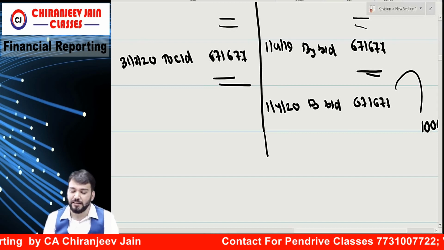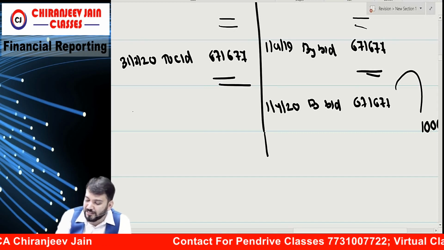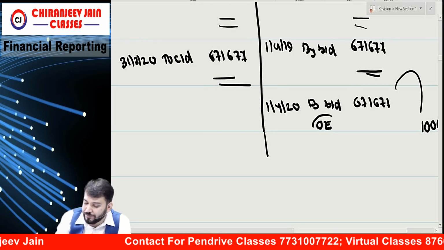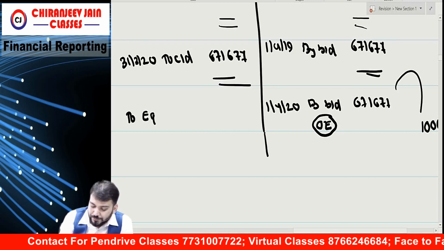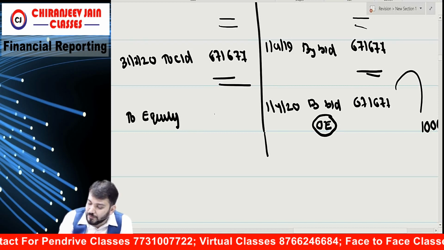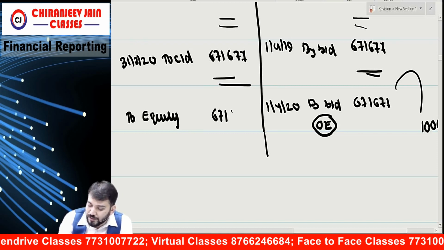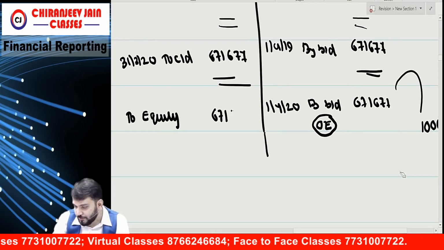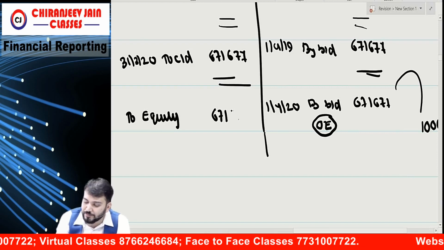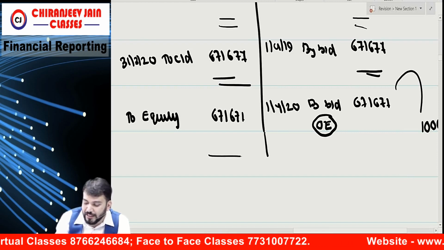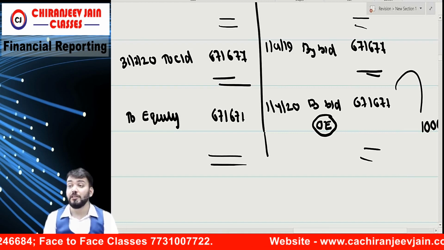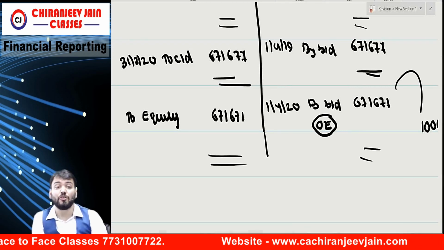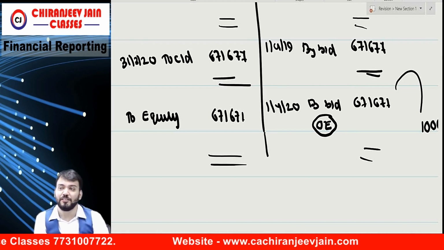But internationally, what journal entry we pass, this is under other equity. Now it becomes equity. We write down 6,71,677. Internationally, this is the journal entry: other equity will now become equity. Internationally there is no concept of face value and number of shares.